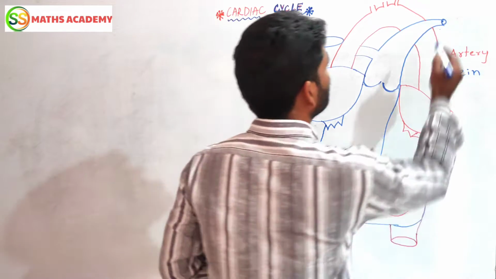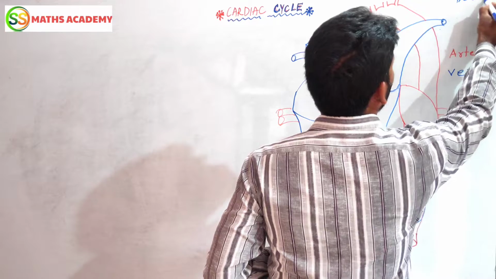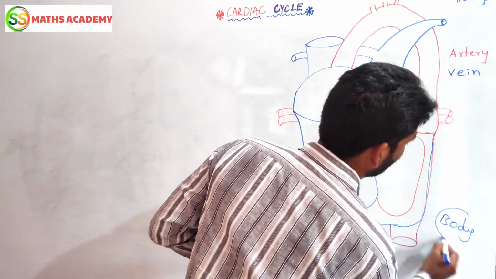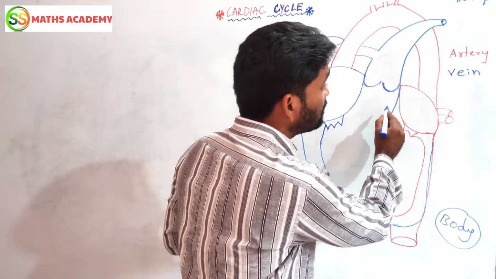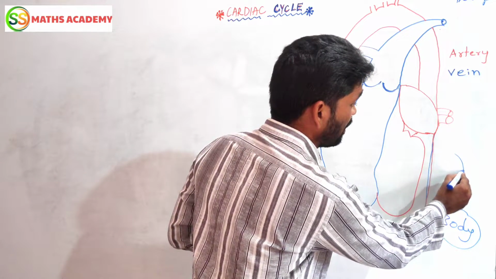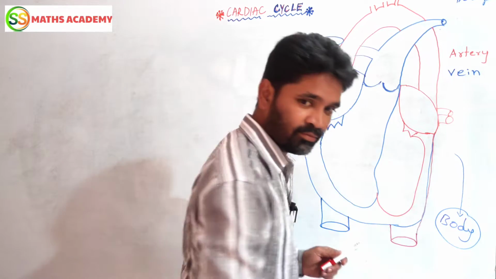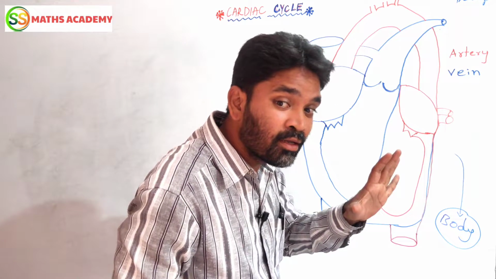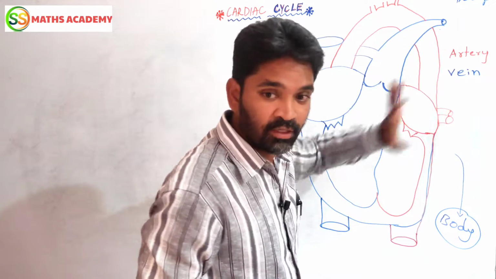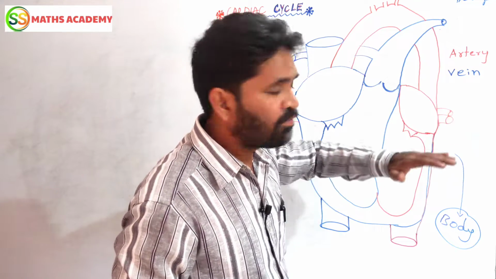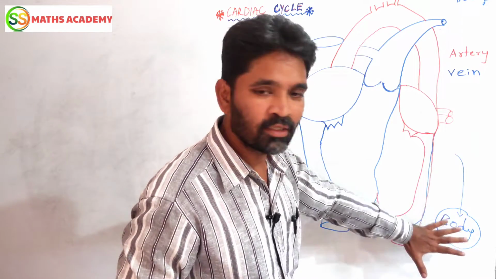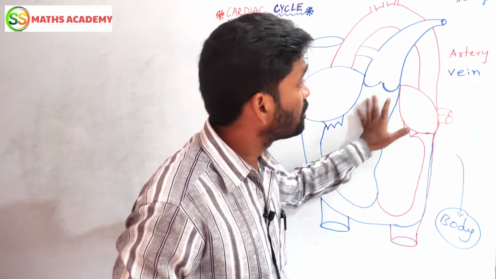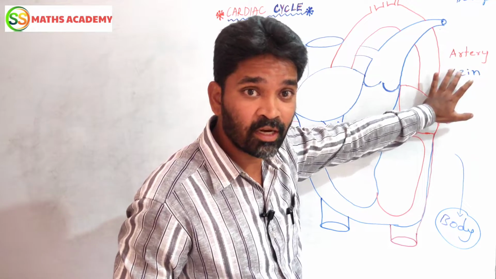For example, imagine this is your body. These blood vessels are transferring the blood from your heart. Your heart is pumping the blood to the body. Who is pumping the blood? Arteries. So any blood vessel that is transporting the blood from the heart to the body is an artery. If any blood vessel is transporting the blood from body parts to the heart, that is a vein. So artery is completed.